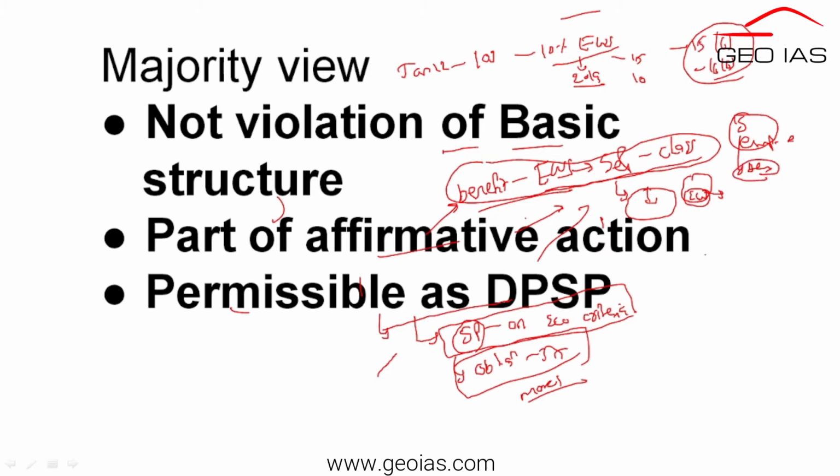Further, they also mentioned that it is permissible by DPSPs because DPSP stipulates to fulfill the objectives of the state provided on the special provisions on the economic criteria. That is, on the economic criteria, they can provide some assistance to the people to realize the DPSP's goals. On that pattern, on that aspect, it was permissible.